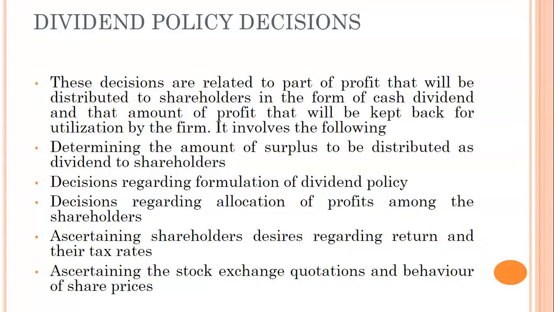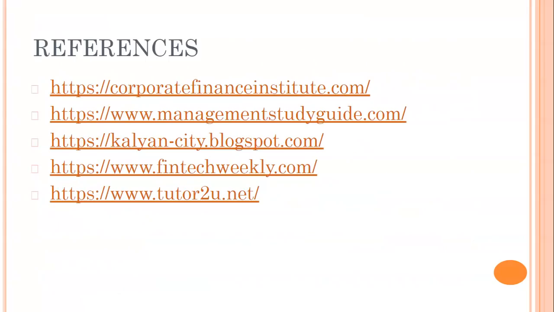Ascertaining shareholders' desires regarding return under the tax rate. So, how much does the shareholder need? Nobody needs 100 percentage of profit because the shareholder is the owner of the company. They want the company to survive and grow. So, they will not ask you for 100 percentage of the return. Rather, they look for some lump sum cheque. Ascertaining stock exchange quotation and behavior of share prices. So all those things are coming under dividend policy decisions.